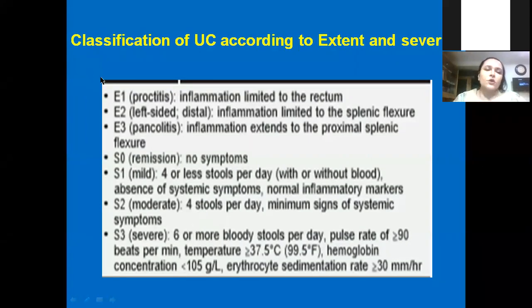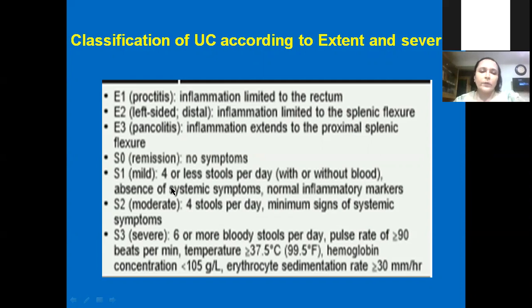So in here, E1 is only proctitis, E2 is left-sided or distal, and E3 is pancolitis. Most of the time we get pancolitis. Isolated proctitis is not very common in pediatrics, but it is present in adults, very few, and their treatment is very easy. And S0, S1, S2, and S3 are present.